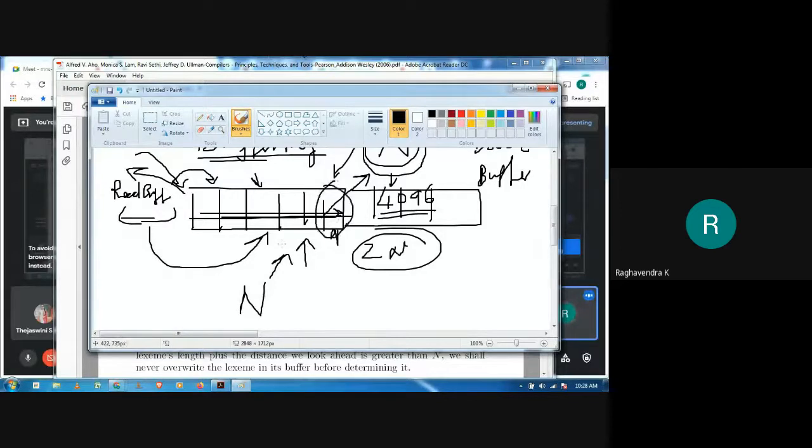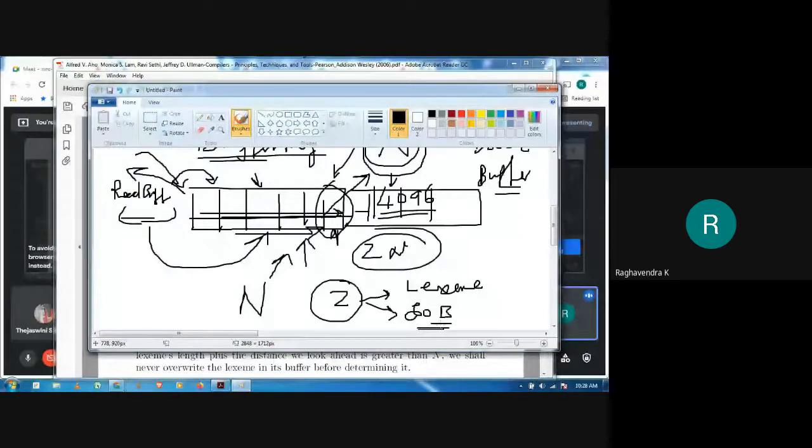Since we are using a double buffering technique, we are supposed to load the second buffer as we come across the end of the first buffer. So constantly we have to do two things here. One thing is, of course, we are supposed to determine the lexeme by incrementing the forward pointer. The second thing is we have to always check for the end of the buffer.